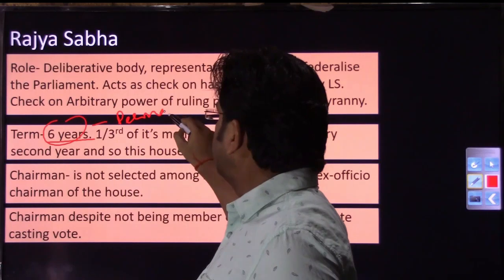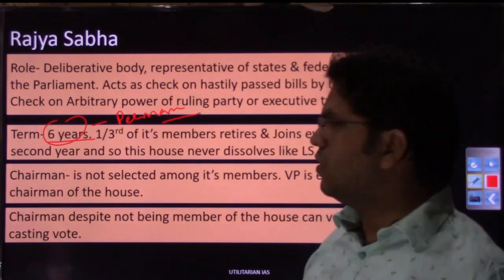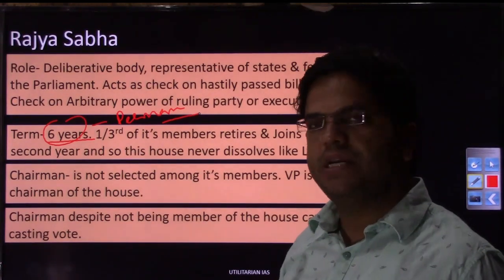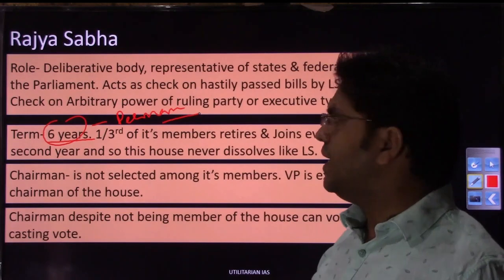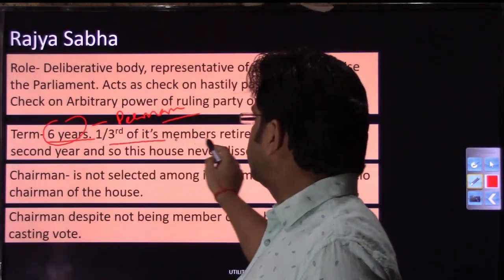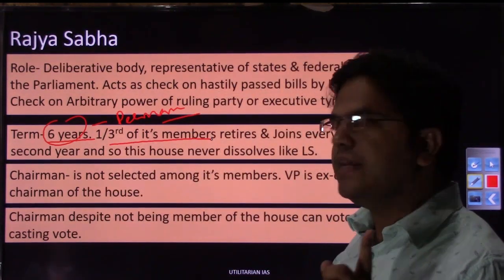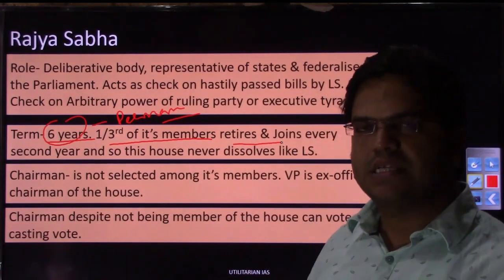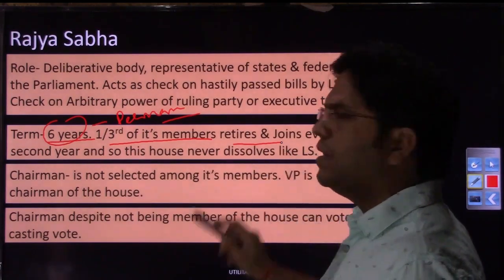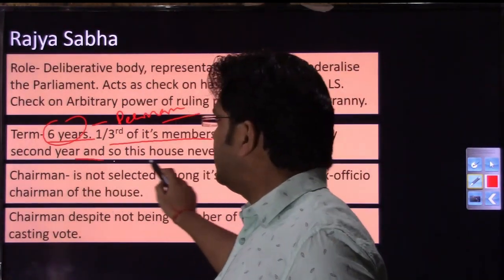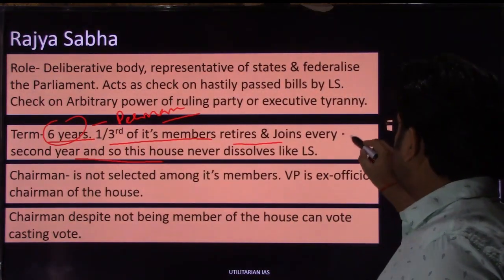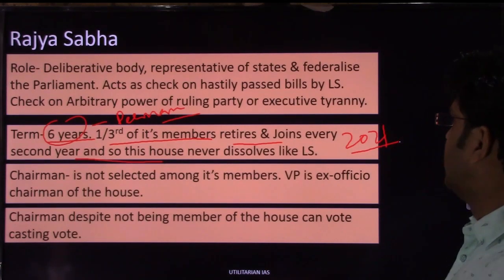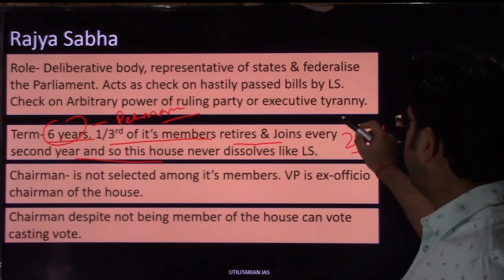It never happens that all the members of Rajya Sabha will retire in one go. Rajya Sabha membership has been designed in such a way that 1/3 of its members retire every second year. And this house also makes sure that as soon as 1/3 of the members have retired in a year, the same number of people join them in the same year. So suppose 1/3 of the members are to retire in 2021, that is next year, Rajya Sabha will make sure that a similar number of people join.